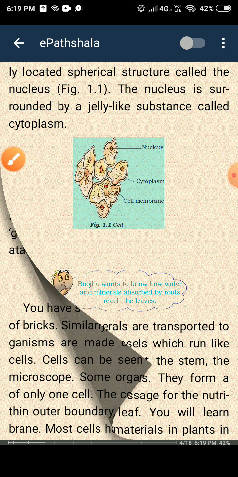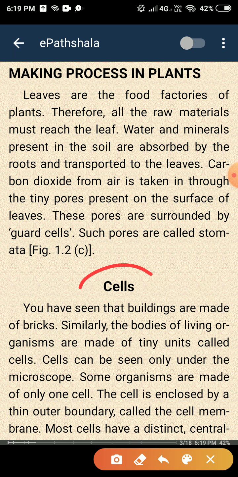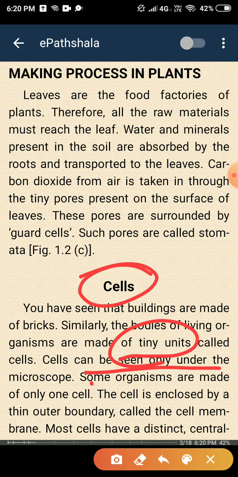What is a cell? Our house is made up of bricks. Similarly, our body is made up of cells. The smallest unit of our body is called a cell. Tiny units. You cannot see cells directly. If you want to see a cell, you can use a microscope. You cannot see them with naked eyes.